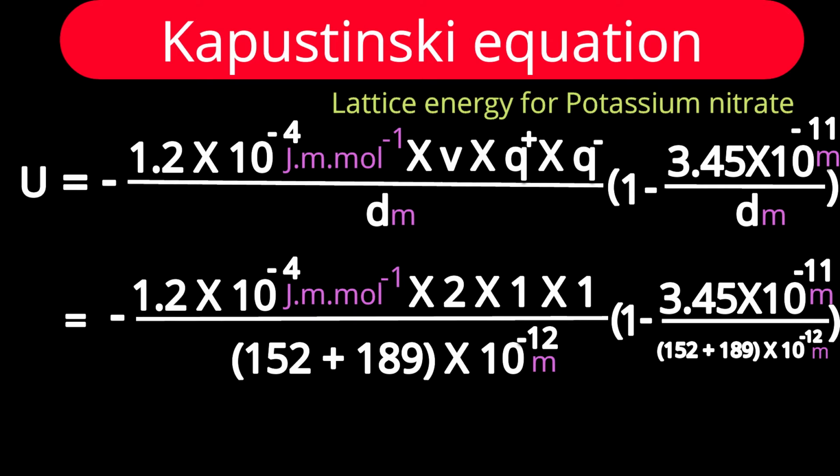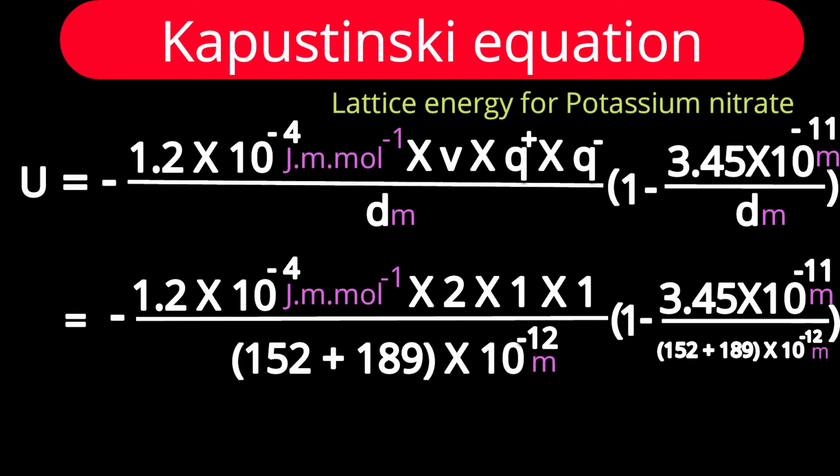Below that, dm. dm is d in meter. D means distance between the closest cation and anion. How to find that? Radius of cation plus radius of anion. In the bracket, 1 minus 3.45 into 10 raised to minus 11 in terms of meter divided by distance in terms of meter.